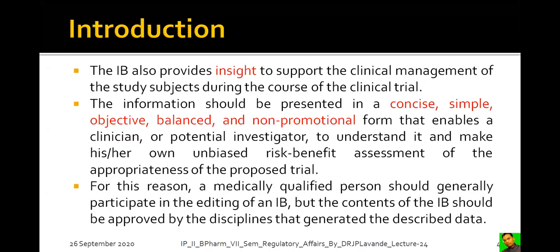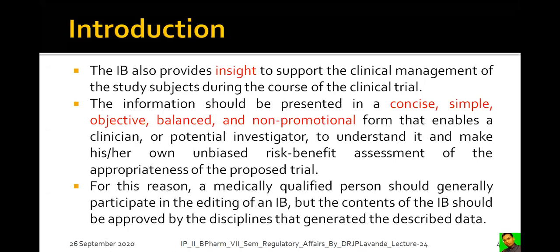The information provided in the IB should be short, simple, easy to understand, point-wise, objective, balanced, and in a non-promotional form. Non-promotional means you don't say, carry out all these activities and we will give you some tool. That is promotional. It should not be like that. It should be non-promotional, right?